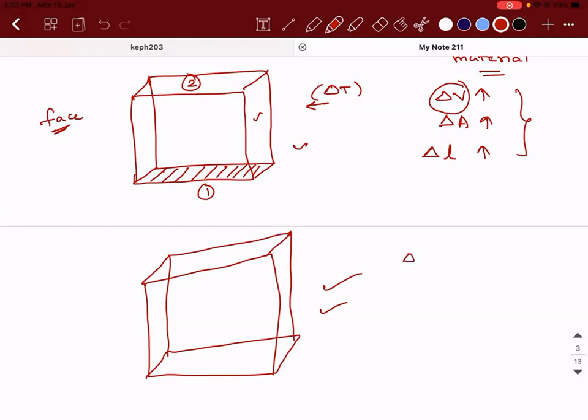So if I ask you a question, has the volume increased? Yes, your answer is going to be yes. But if I put a question, has it increased uniformly? Your answer is no. So this is not an isotropic material.